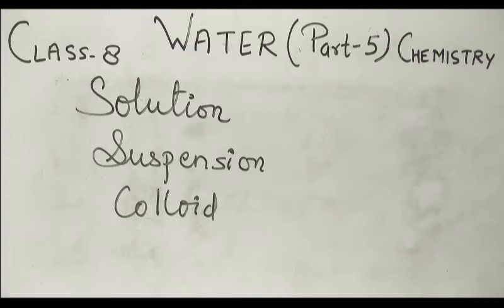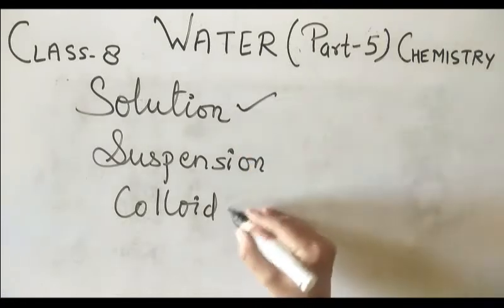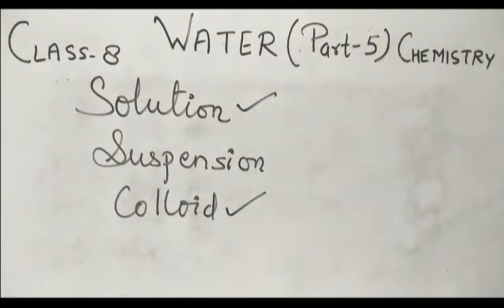Now a colloid may appear uniform like a solution, as I told you, they are uniformly and evenly distributed, and it can be distinguished from the solution using the Tyndall effect. How can we distinguish between the solution and the colloid, because in both the solutes are evenly distributed?